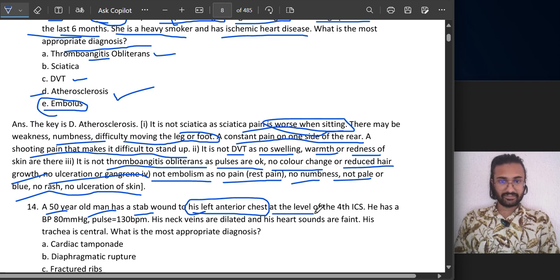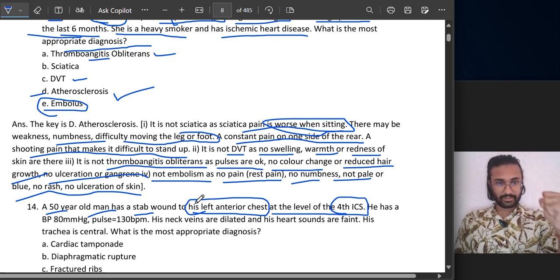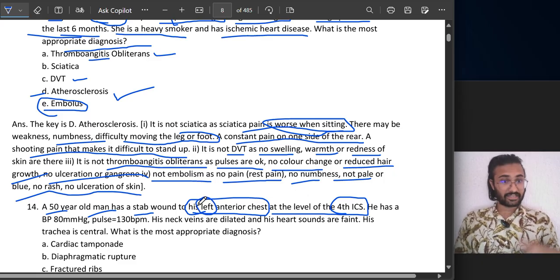Let's see, at the level of the fourth intercostal space. So the stab is at the level of the left fourth intercostal space. Definitely it has gone into the heart. So that's cardiac tamponade.